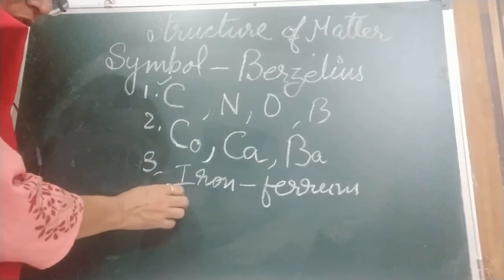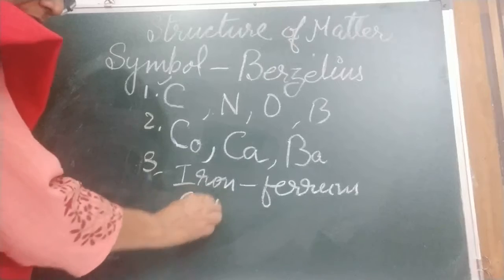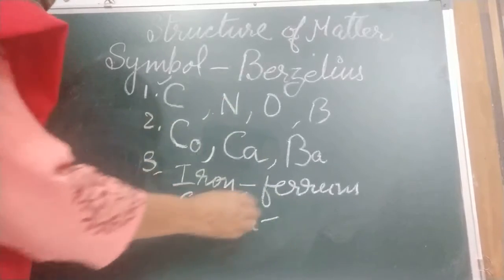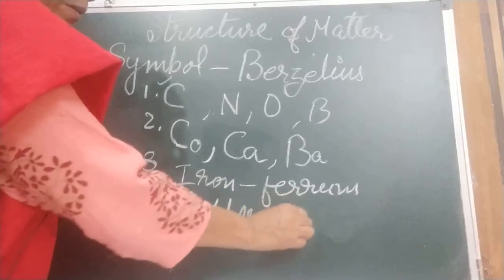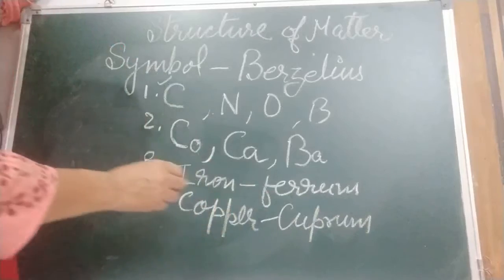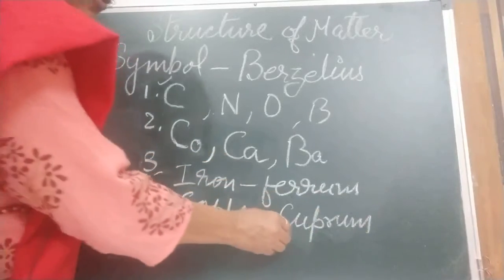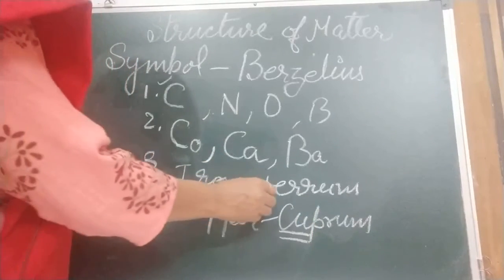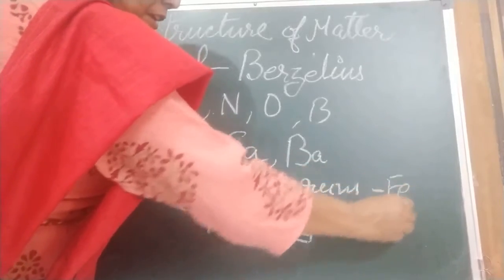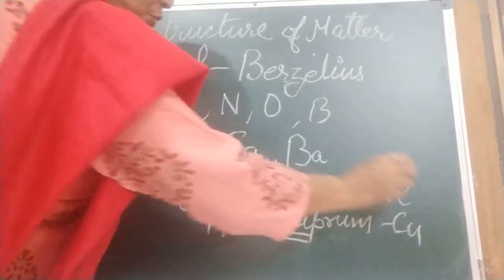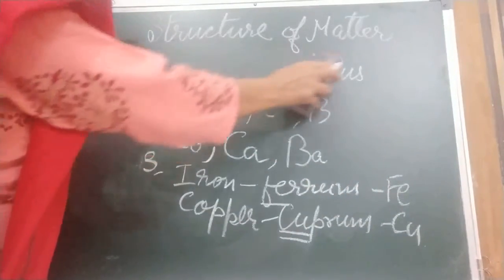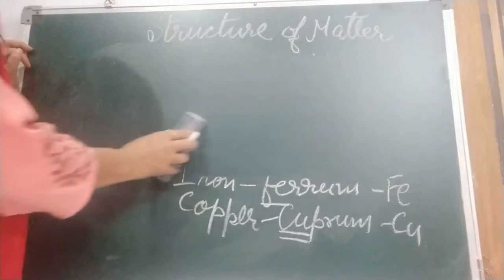And copper. Copper again with C. The Latin name is cuprum. Here, what symbol are we going to give to them? Cu. And here Fe. Fe and Cu. More Latin names I am telling you.